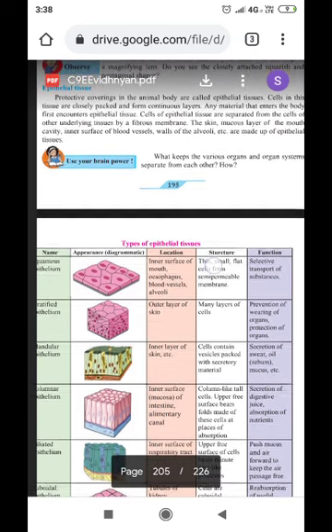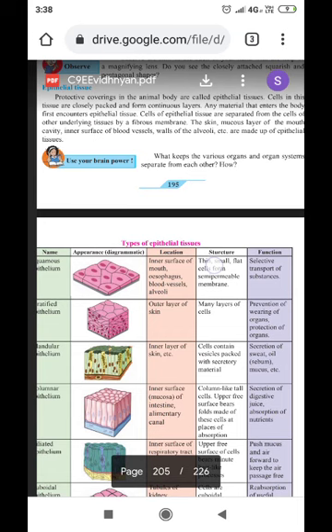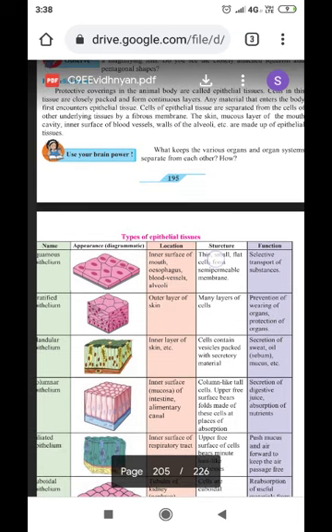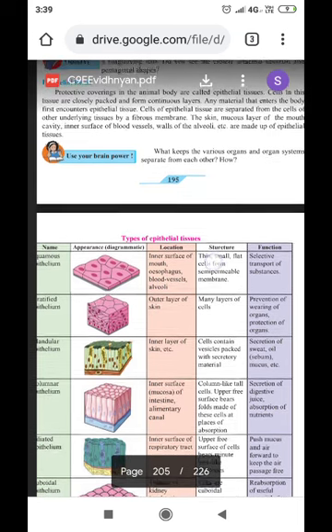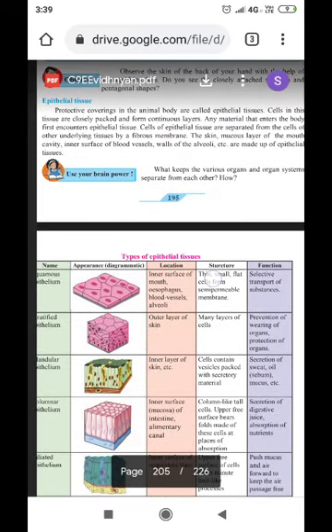Any material that enters the body first encounters epithelial tissue. Cells of epithelial tissue are separated from the cells of other underlying tissues by a fibrous membrane. The skin, mucus layer of the mouth cavity, inner surface of blood vessels, and walls of the alveoli are made up of epithelial tissues.